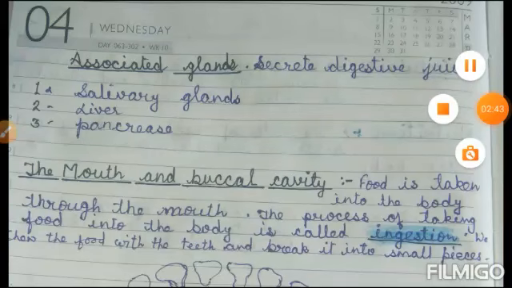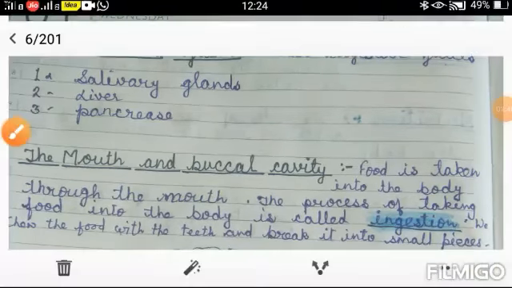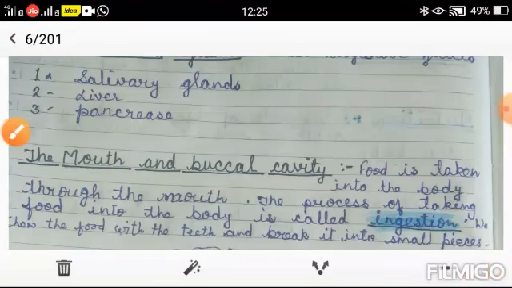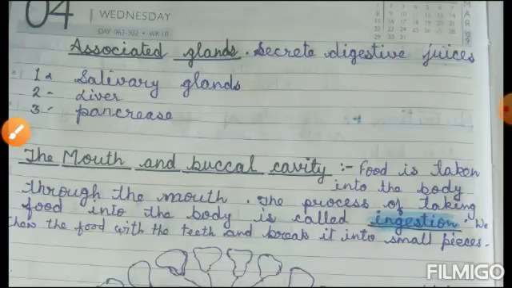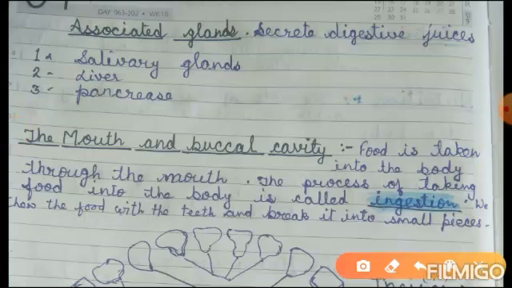Glands associated with the canal, such as the salivary glands, the liver and the pancreas, secrete digestive juices. The digestive juices convert complex substances of food into simpler ones. The digestive tract and associated glands together constitute the digestive system. Now we will start the alimentary canal from the mouth or buccal cavity.